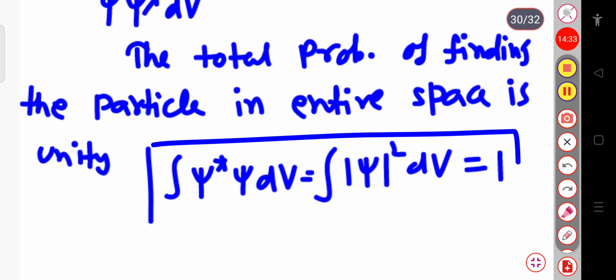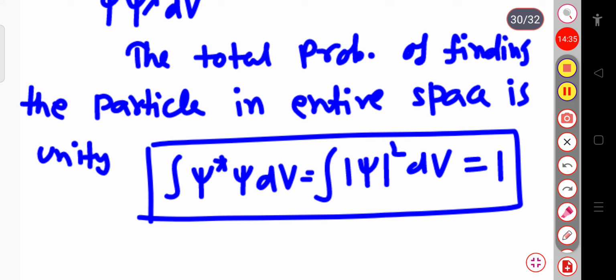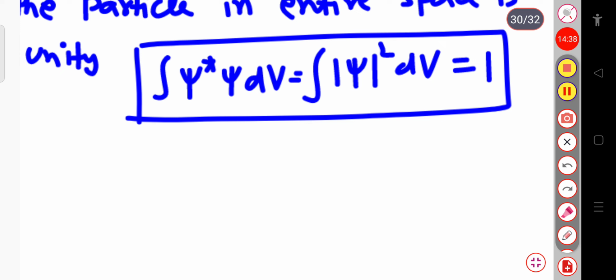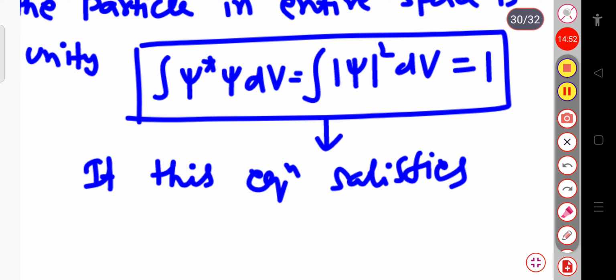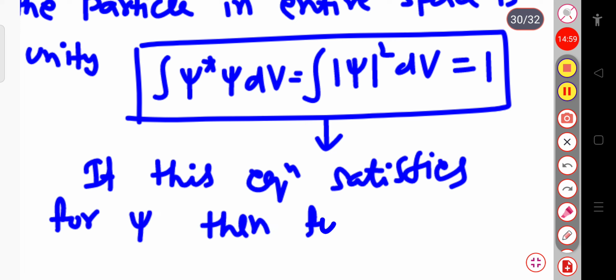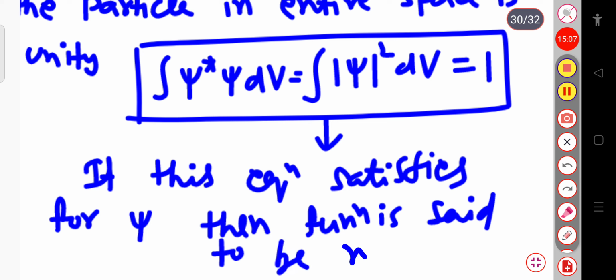Any wave function that satisfies this equation is called a normalized wave function. If this equation is satisfied for any function, suppose psi, then the function is said to be normalized. But here one condition arises.